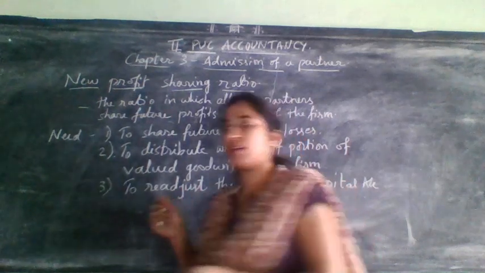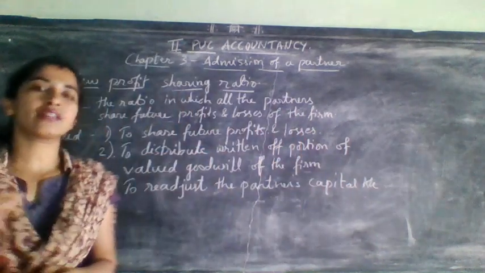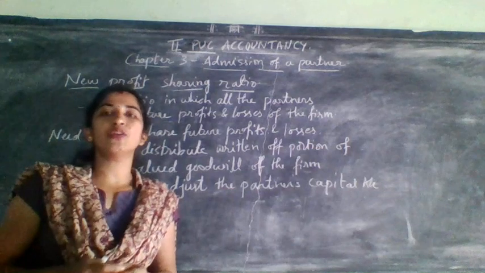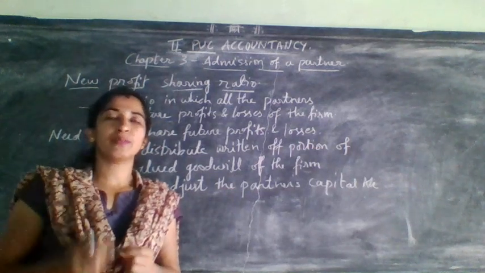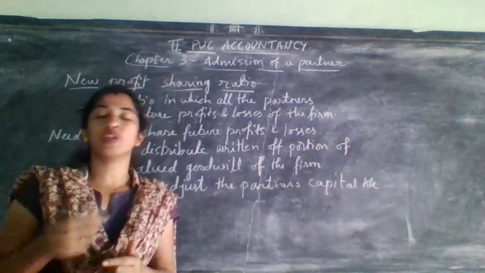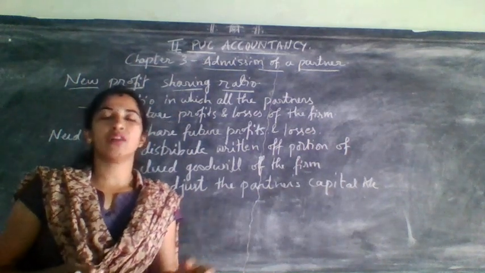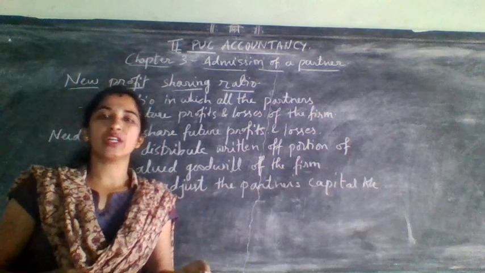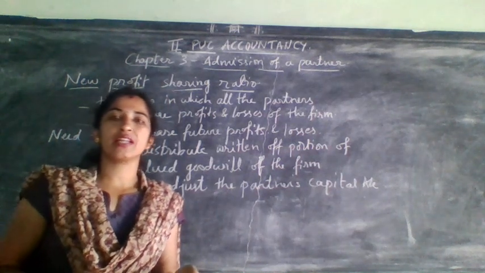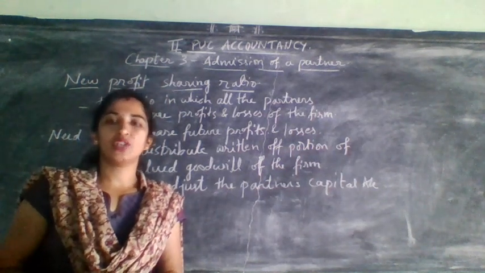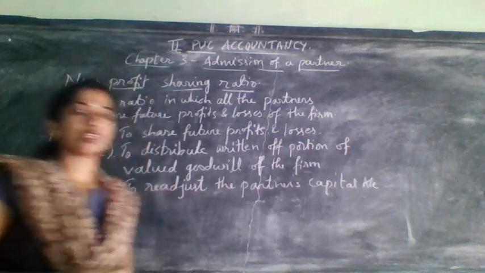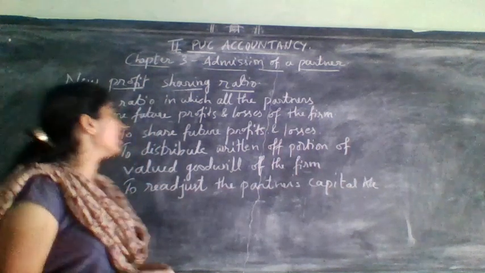So when old partners add a new partner into the partnership firm for the purpose of sharing future profits and losses, they will form once again a new ratio. That ratio is considered as new profit sharing ratio.